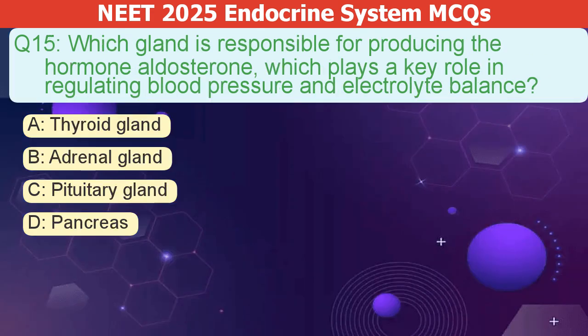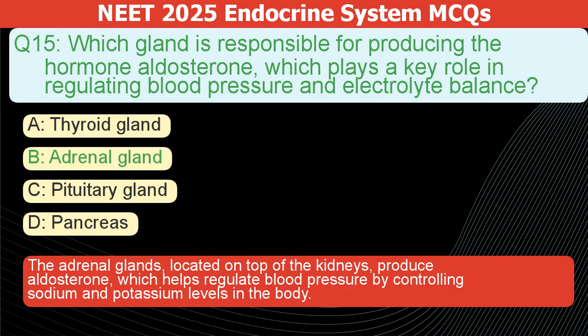Which gland produces aldosterone, the hormone that regulates blood pressure and electrolyte balance? A. Thyroid gland. B. Adrenal gland. C. Pituitary gland. D. Pancreas. The correct answer is B. The adrenal glands, located on top of the kidneys, produce aldosterone. This hormone helps regulate blood pressure by controlling sodium and potassium levels in the body.